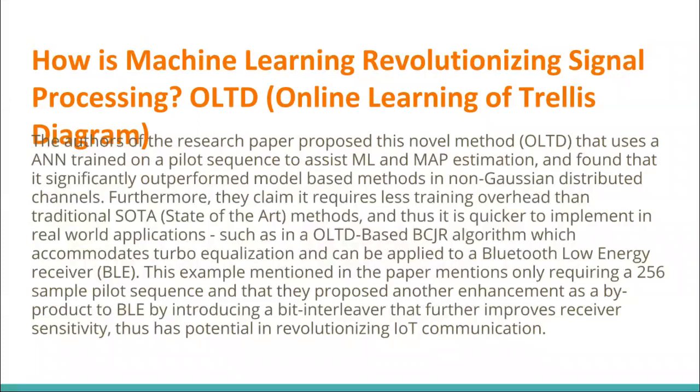The example mentioned in this paper mentions that it only requires a 256 sample pilot sequence. They proposed that this is an enhancement that they added as a byproduct. So it wasn't even a primary goal of theirs, but they ended up doing it anyway. And it even improved the receiver sensitivity farther than they imagined. So this has potential, I think, in revolutionizing IoT communication.